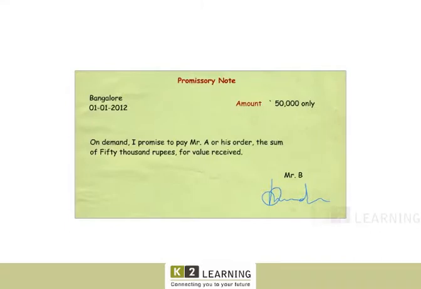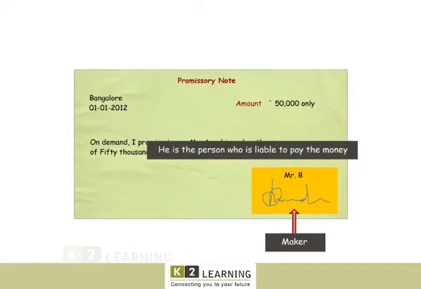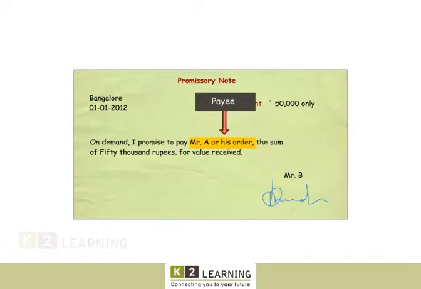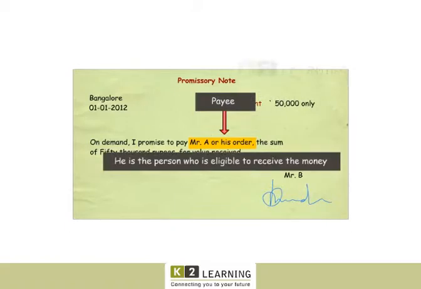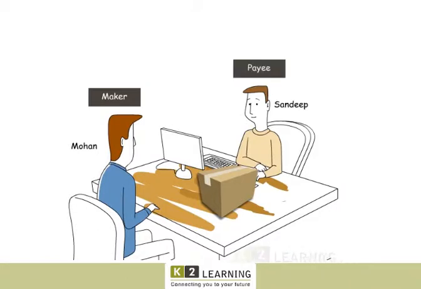There are two parties, the maker and the payee. The person who draws or makes the promissory note is called the maker. He is the person who is liable to pay the money. The person in whose favor the promissory note is made is called the payee. He is the person who is eligible to receive the money. For example, suppose Sandeep sells some goods to Mohan on credit. Mohan prepares a promissory note and gives it to Sandeep. In this case, Mohan is the maker and Sandeep is the payee.